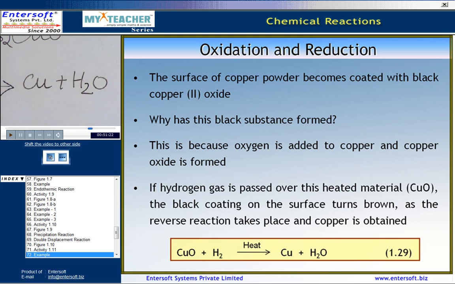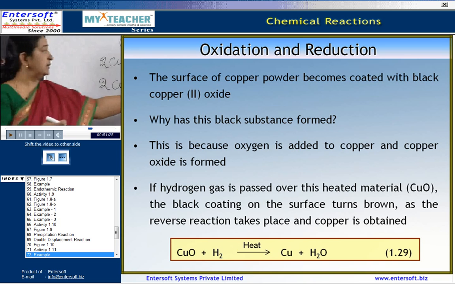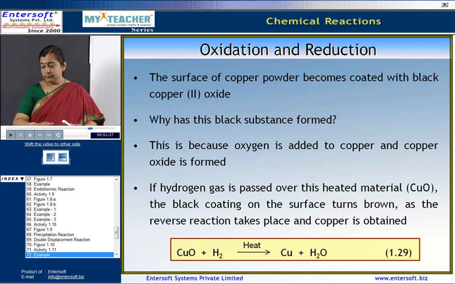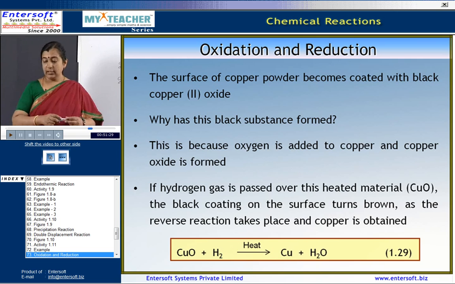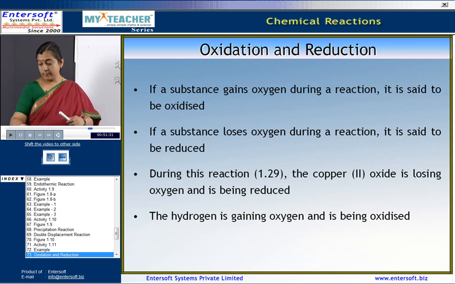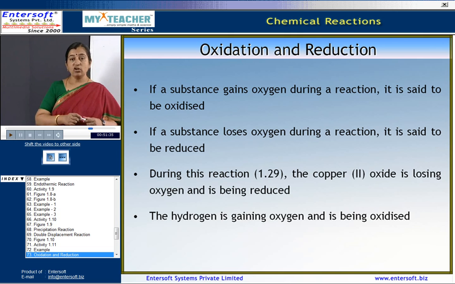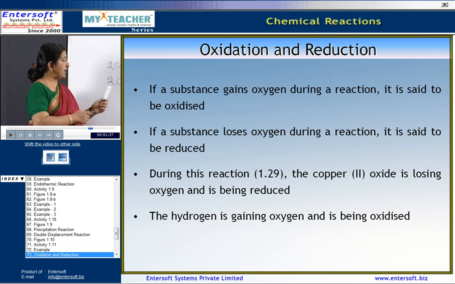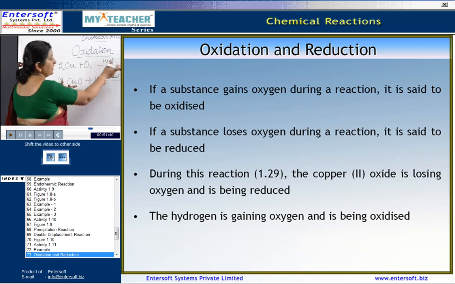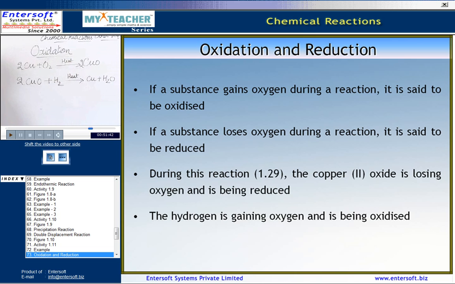You can see that we get back the copper. If a substance gains oxygen during a chemical reaction, then it is said to be oxidized.